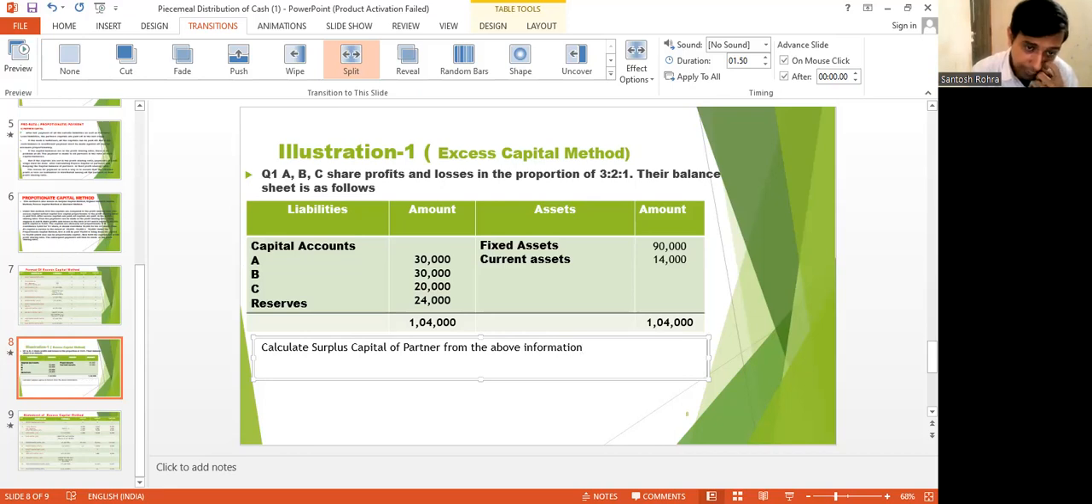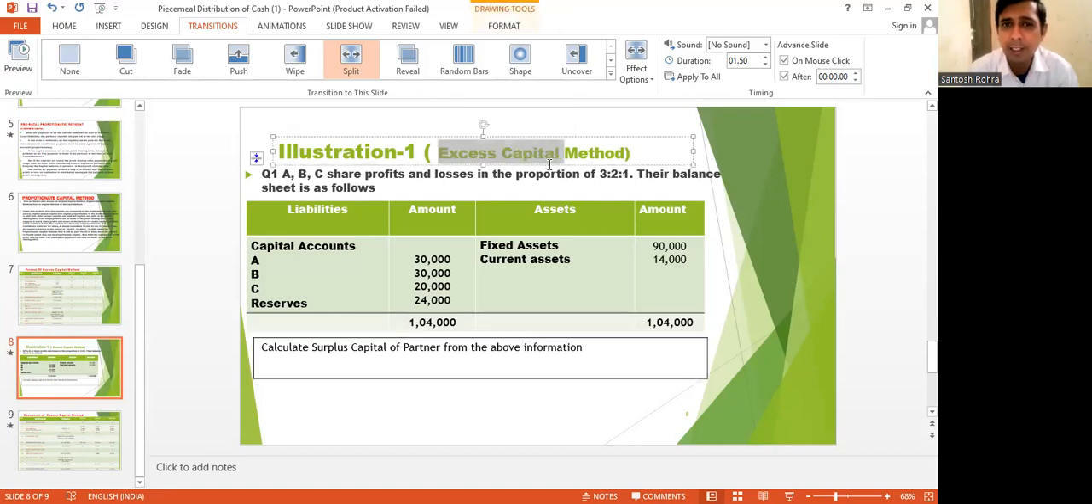This is a calculation which I have made. Now, what is surplus capital? It is nothing but excess capital. I already discussed that the excess capital method has four names: surplus capital, highest relative capital, quotient method, and proportionate capital. They are exactly asking to calculate the excess capital.